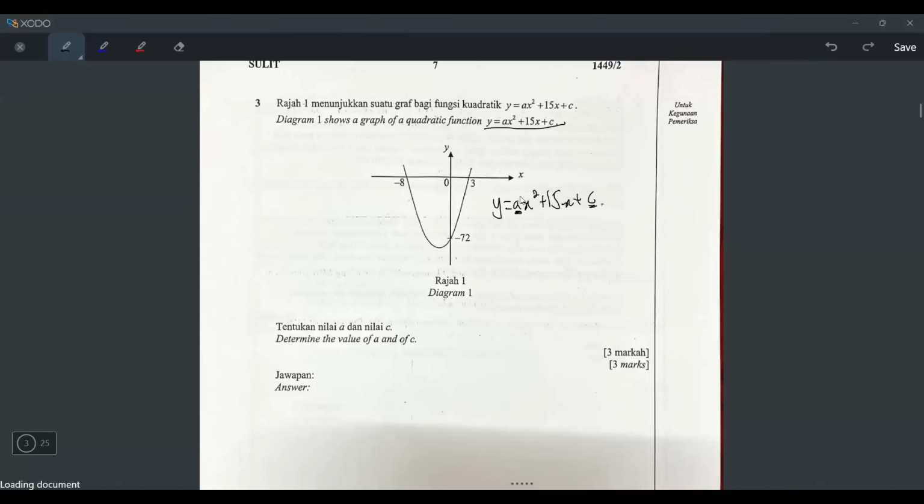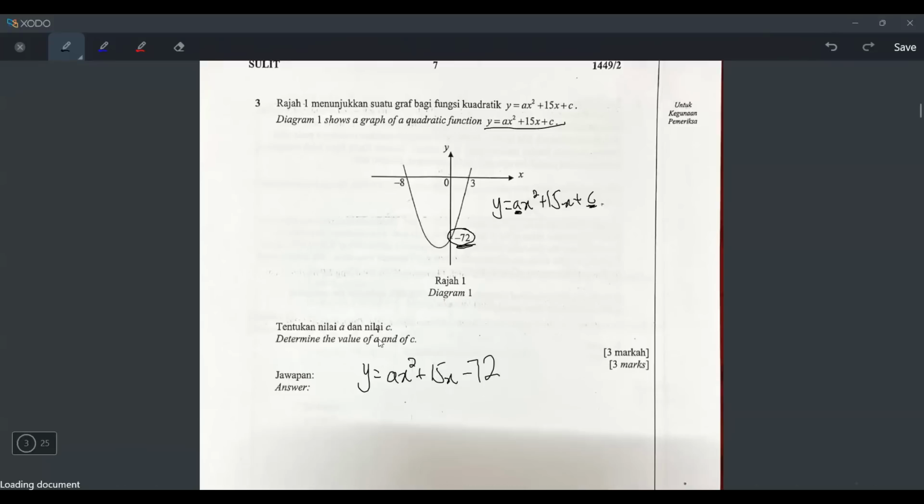Although I don't know the value of a, I can tell you for sure the a must be bigger than 0 because this is a U-shaped curve. It's a parabola with a minimum point. So a must be a positive value. It must be bigger than 0, but I don't know how much. Then what about the c? Well, the c will tell you the y-intercept. But if you look carefully, from the graph, can you see the y-intercept? The answer is yes. The y-intercept is negative 72. So I know my c value already. It's ax squared plus 15x plus c, and I know my c is negative 72.